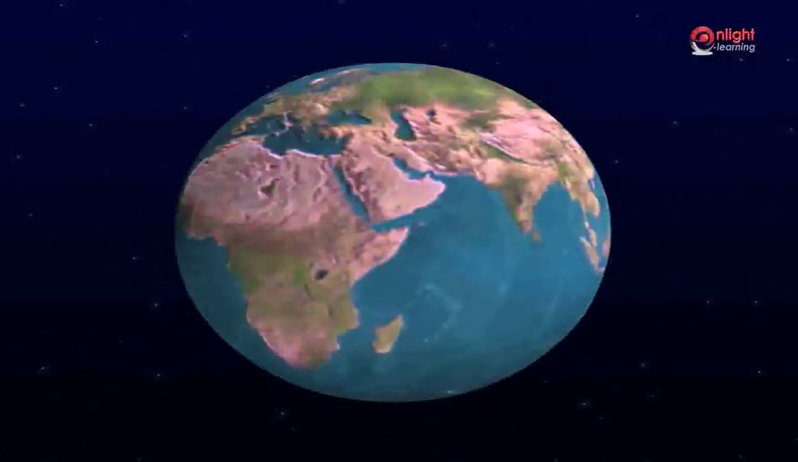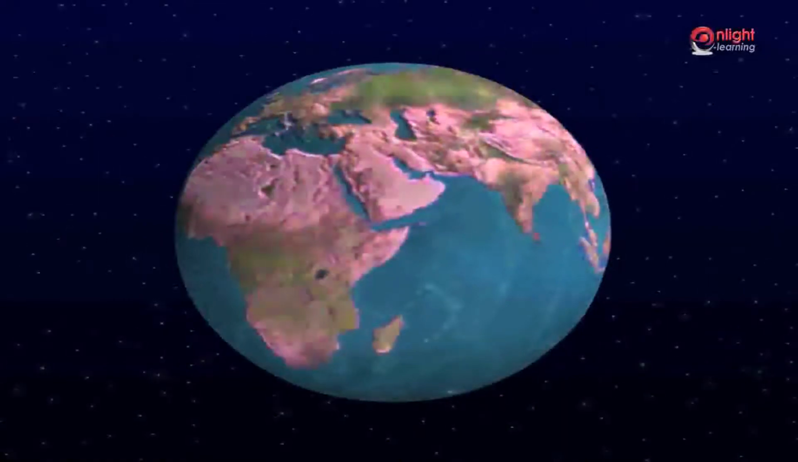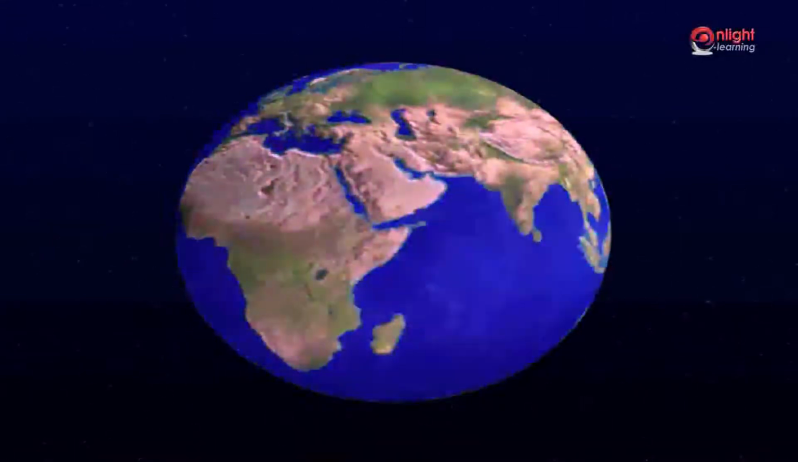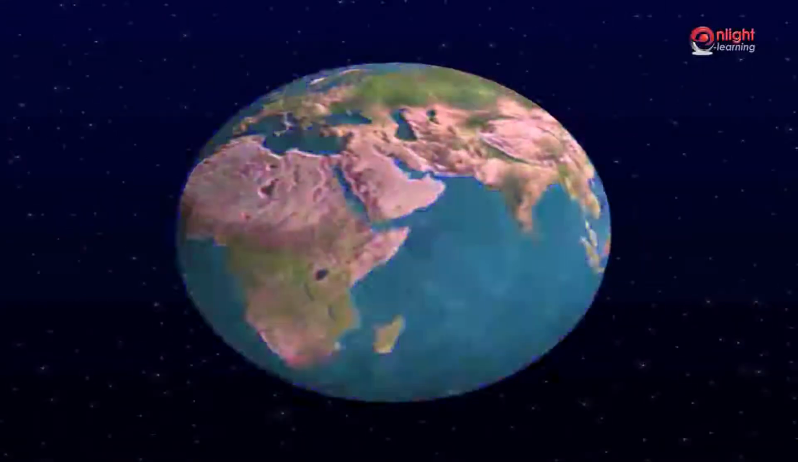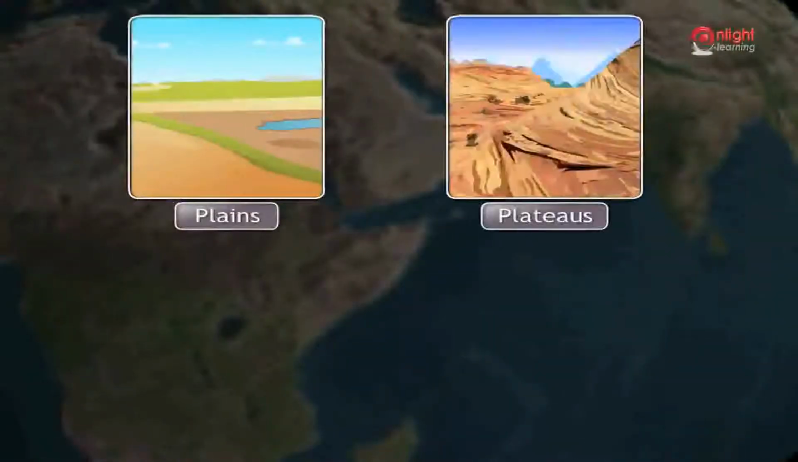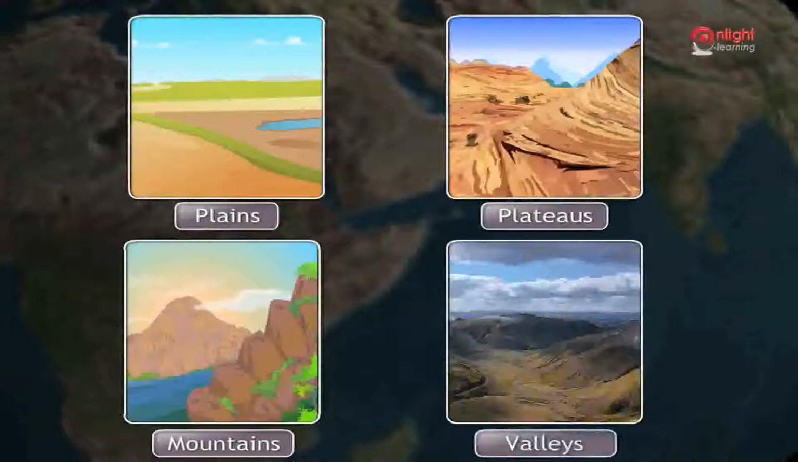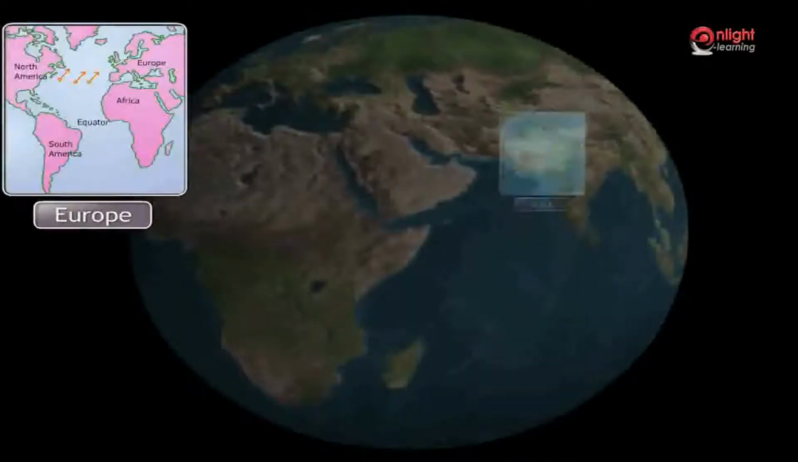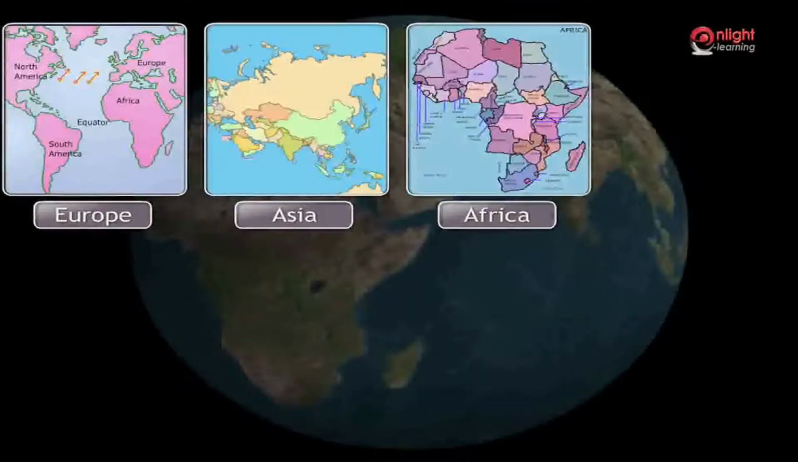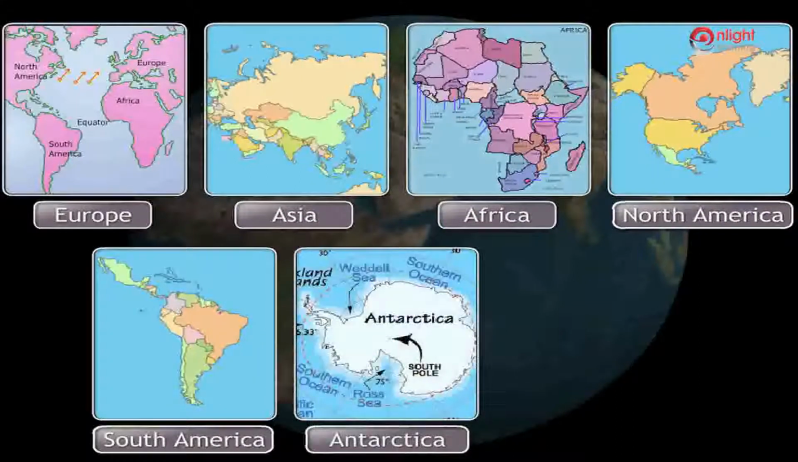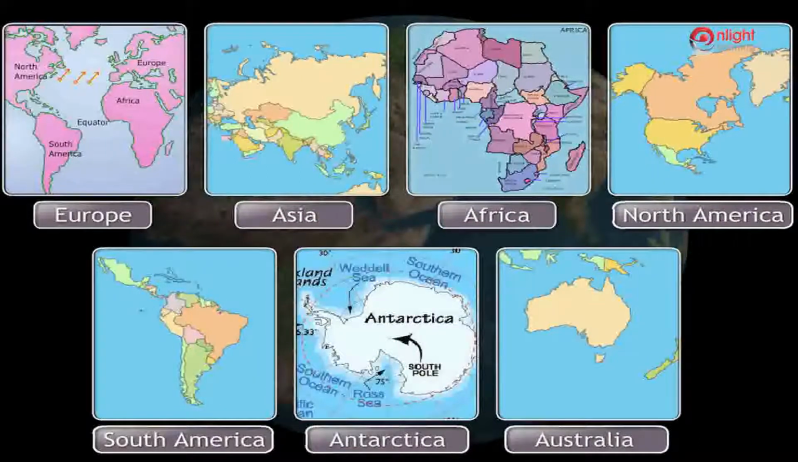There are some large land masses on the Earth's surface. They are called continents. They are surrounded by oceans. They are of different forms and shapes. They consist of plains, plateaus, mountains and valleys. We have 7 continents in the world. They are Europe, Asia, Africa, North America, South America, Antarctica and Australia.